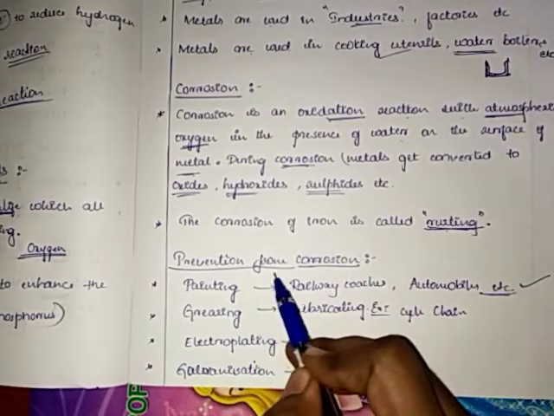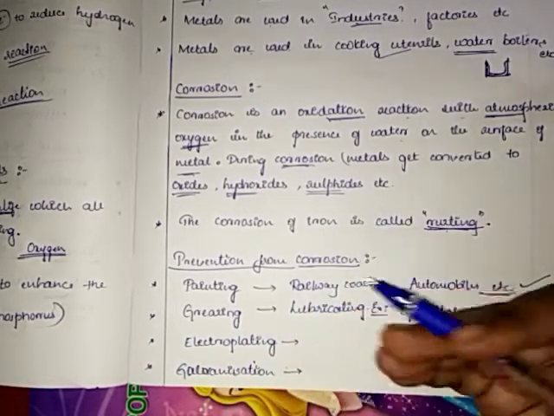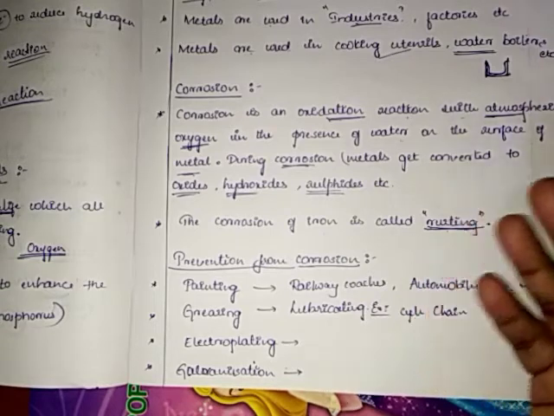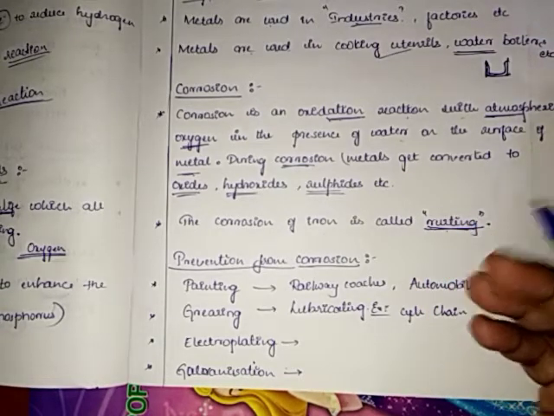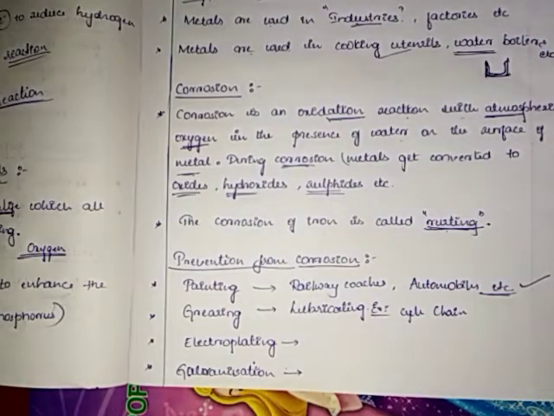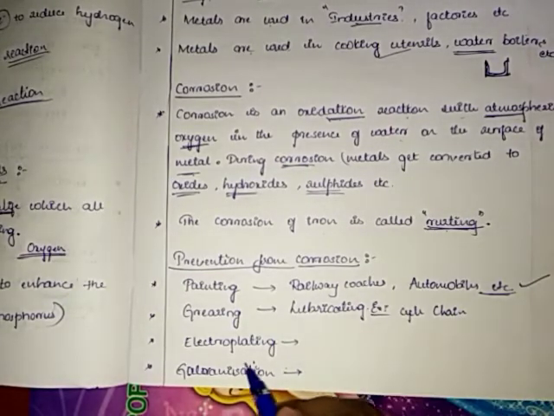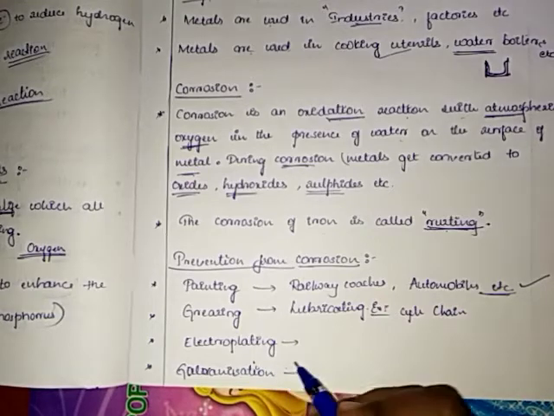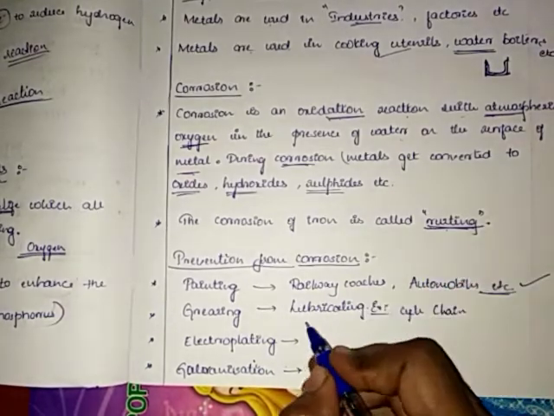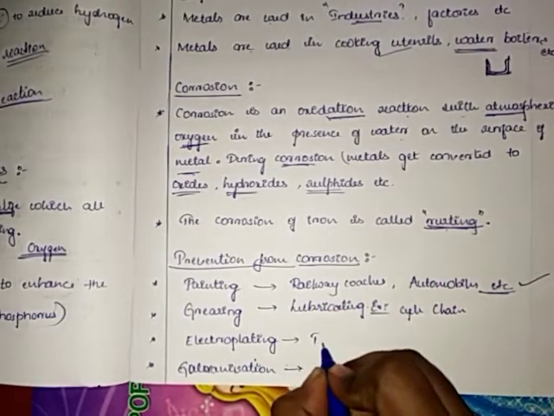So these are the preventions from corrosion. If we leave it as it is, what happens? The chain rusts, doesn't it? So to prevent that we use greasing. And we have another prevention, that is electroplating. Electroplating is done on taps.